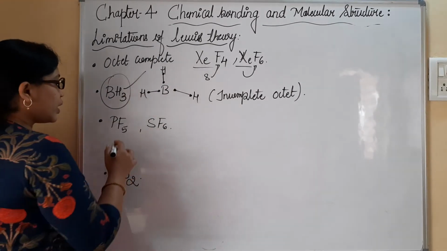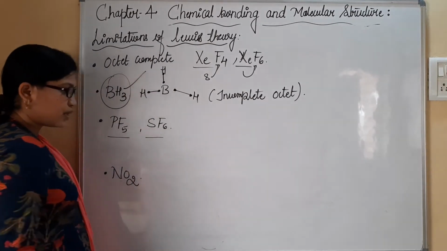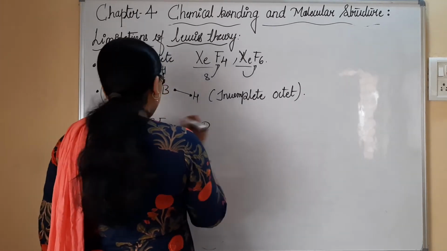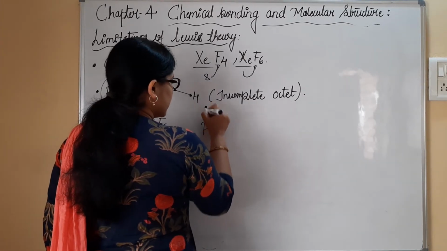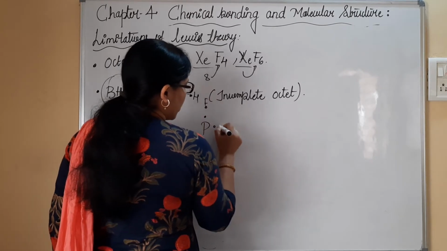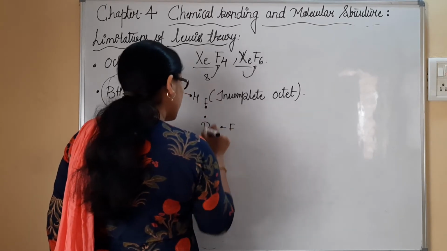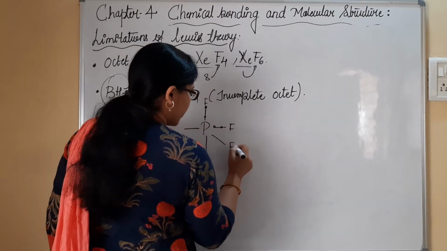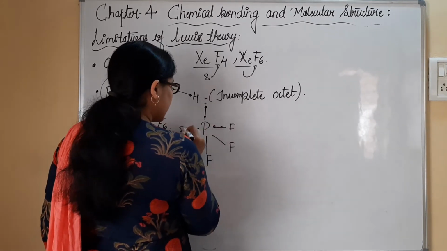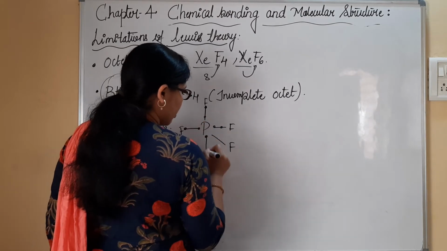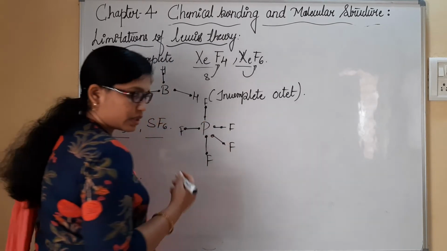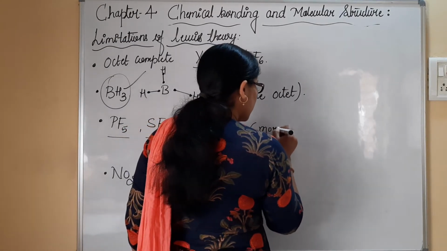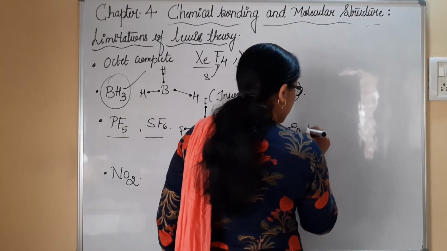Next we have PF5 and SF6. You can see here phosphorus has 5 fluorine groups. Okay, you can see how many bonds are involved: 1, 2, 3, 4, 5. There are 5 F present, in the sense there are 10 electrons present. More electrons are present than the octet.